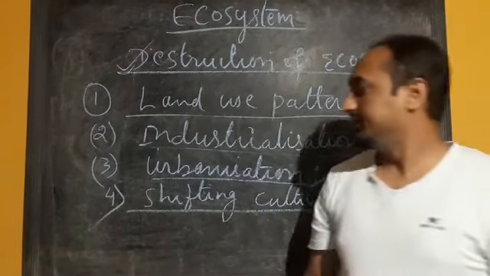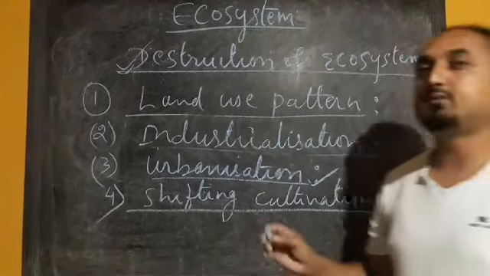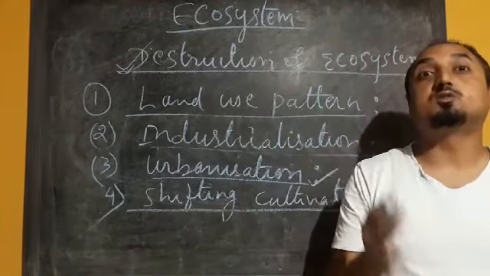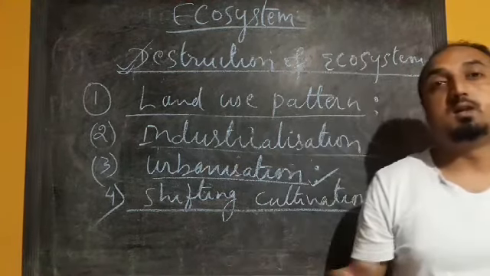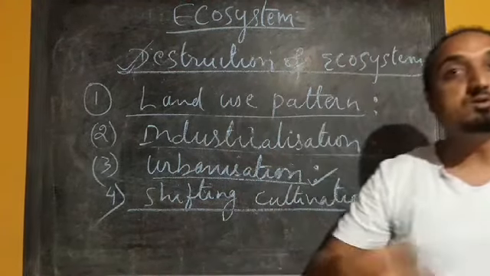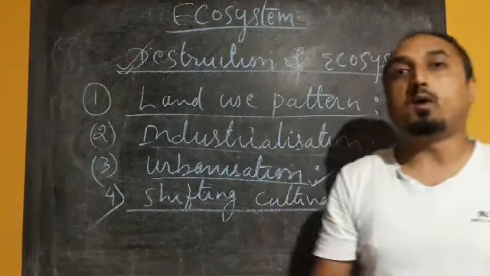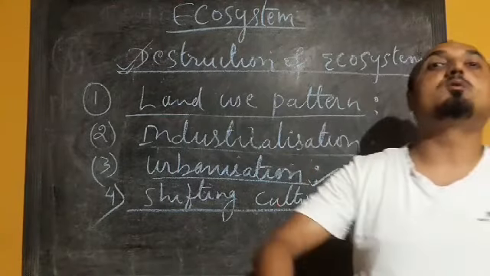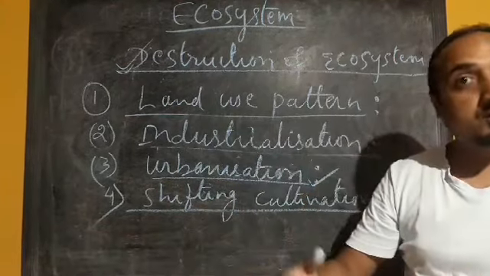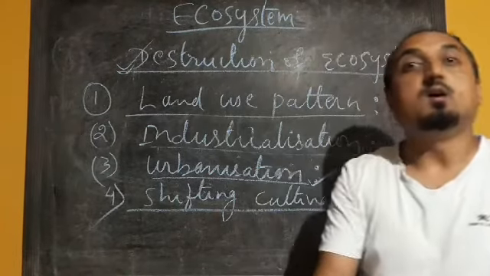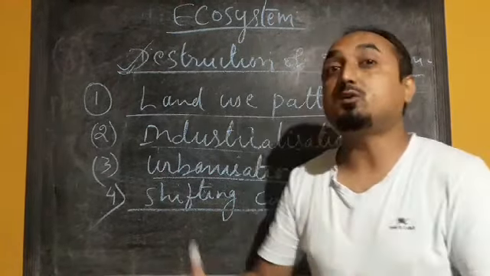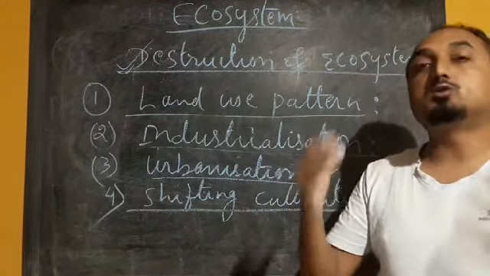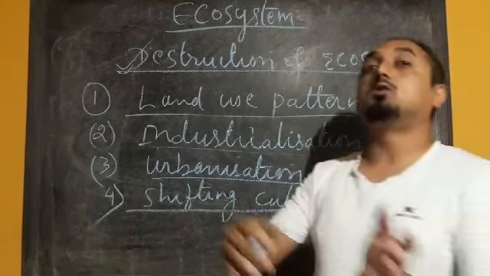Next reason is shifting cultivation. Especially it happens in the case of the tribal population, and it is also called jhum cultivation. A group of people living in one particular area will use that land for cultivation. Once the fertility of the soil is exhausted, they will move to another area and try to find fresh soil for fresh cultivation. In that way they are continuously exploiting soil resources, and that also causes ecological disbalance.